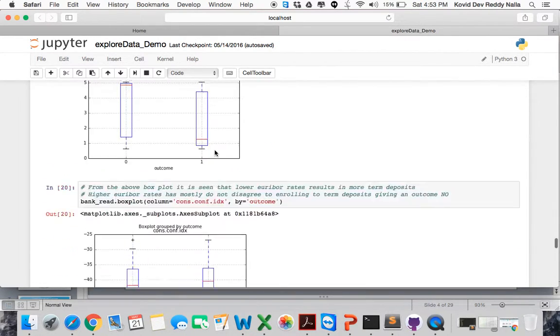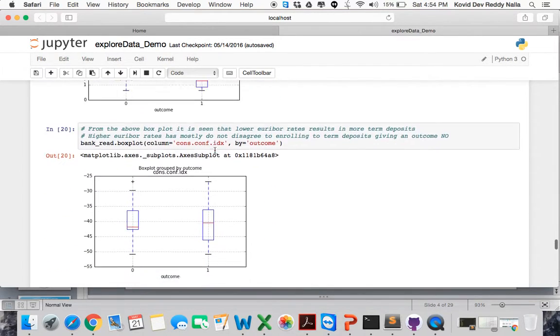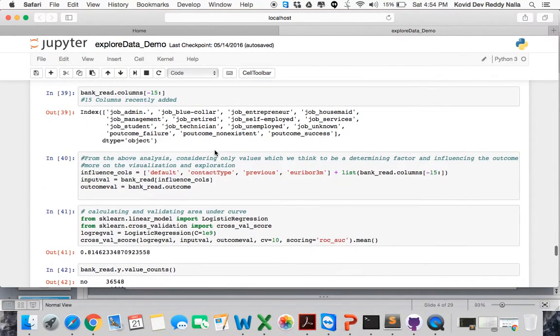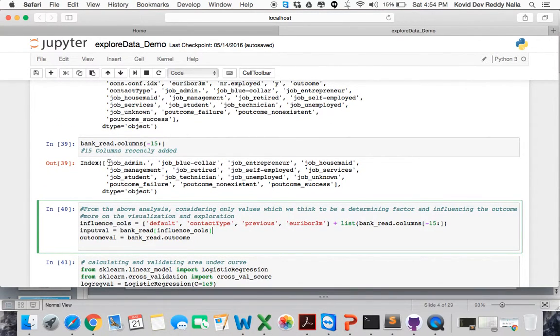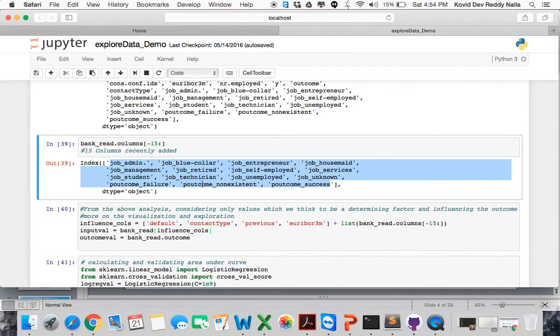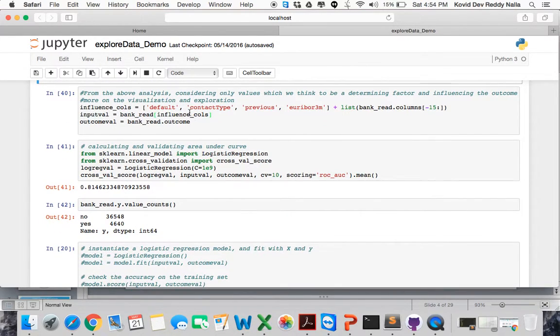So we think Euribor rates is a great feature, so we included Euribor rates. Finally we have decided the influencing columns: default, contact type, previous, Euribor, and we have added all the denormalized dummy variable columns we created, which are part of P outcome and the job column. These categorical variables are converted into numerical variables needed for statistical analysis.